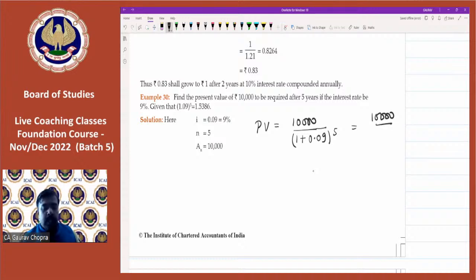So 10,000 upon 1.5386. Let's check the result, what we are getting. So we are getting 6499.4, or almost we can say 6,500 rupees.